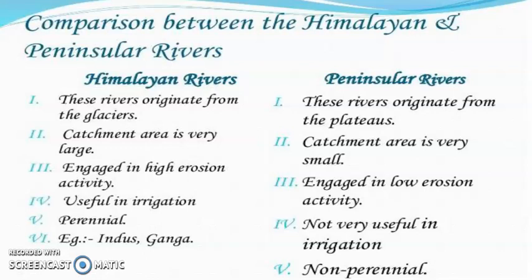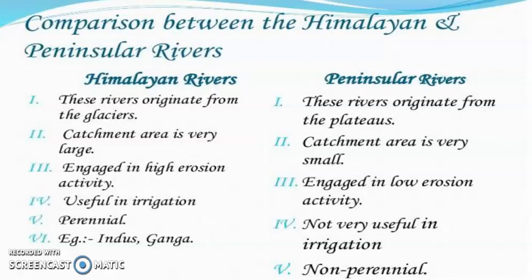These all are the peninsular rivers. So this is a detailed comparison between the Himalayan rivers and the peninsular rivers. Basically, Himalayan rivers are those rivers which start from any glacier of the Himalayan region and they flow in the northern part of India.